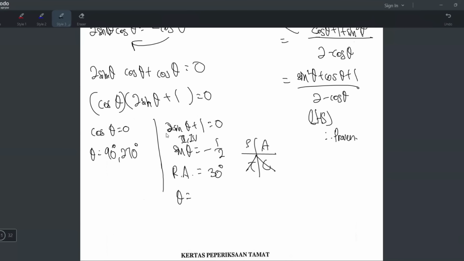And then convert this to quadrant 3 and quadrant 4. If you want to convert the reference angle to quadrant 3, you have to take 180 plus. So you get 210. And then for quadrant 4, it is 360 minus, you get 330. So these are all the answers.